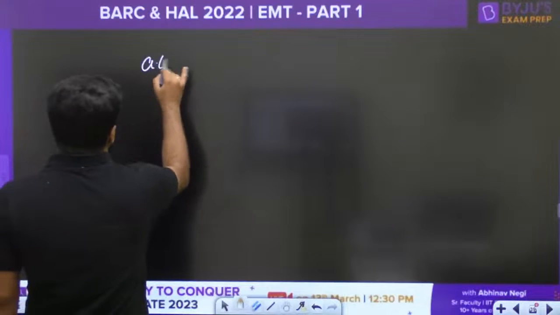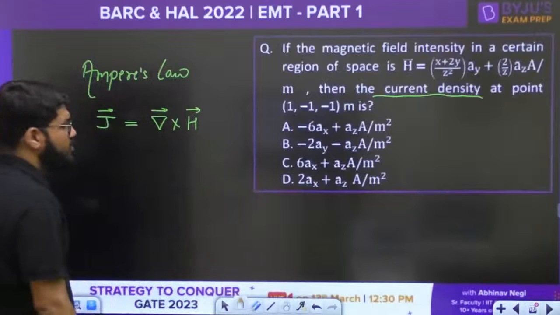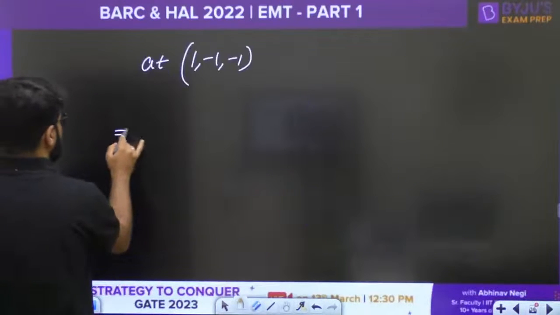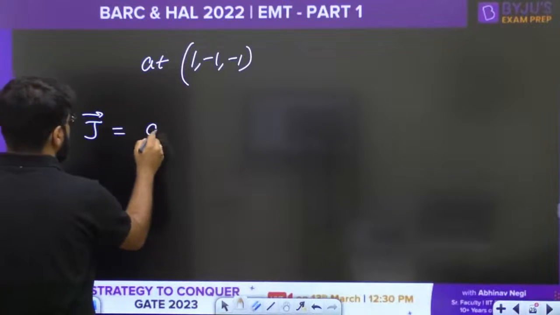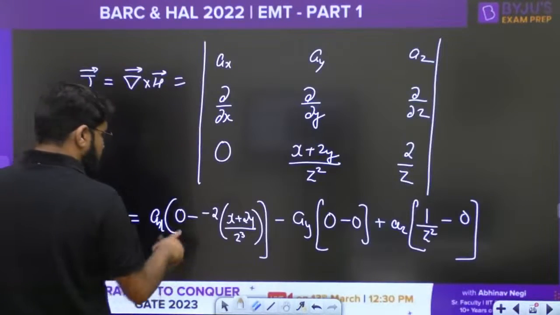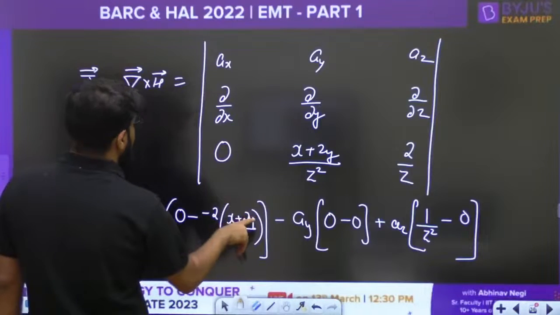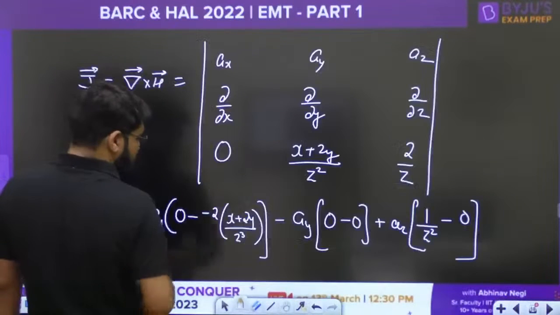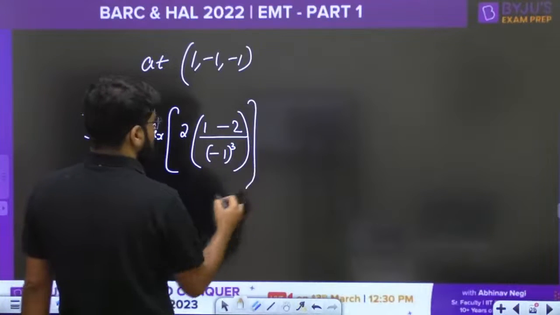At the point 1 comma minus 1 comma minus 1, what is the value? Place down this value. Here minus minus will become plus. The J is going to be AX into 2, minus minus plus, X plus 2Y, so 2Y will become minus 2 divided by Z cube, minus 1 cube, right?